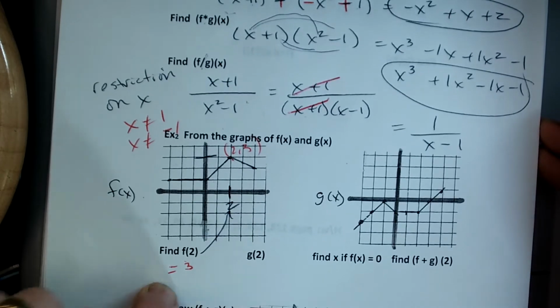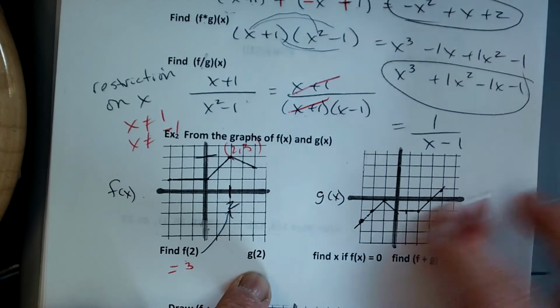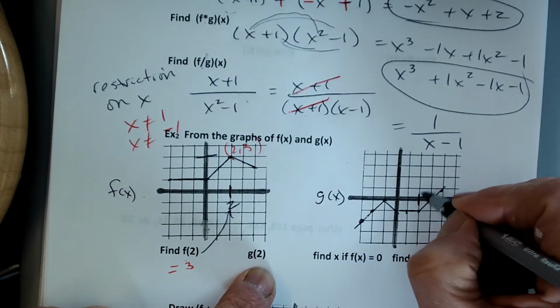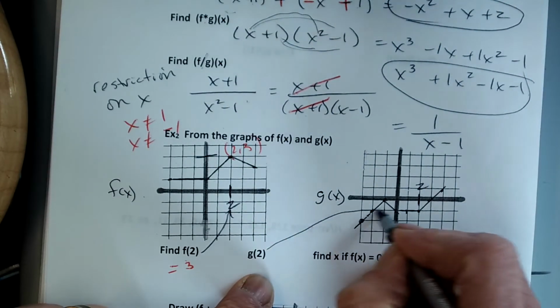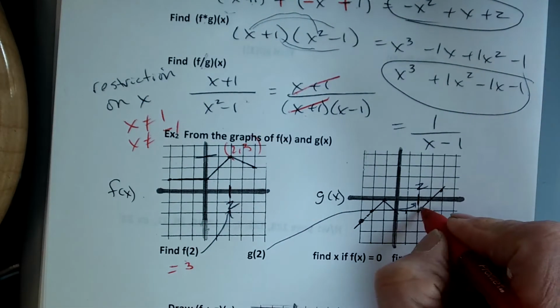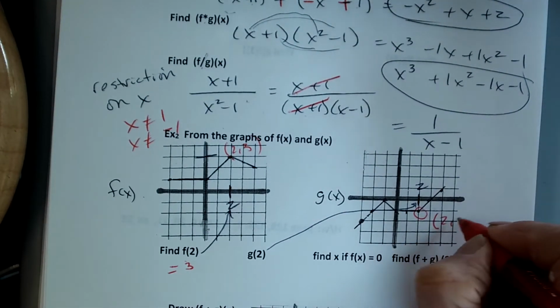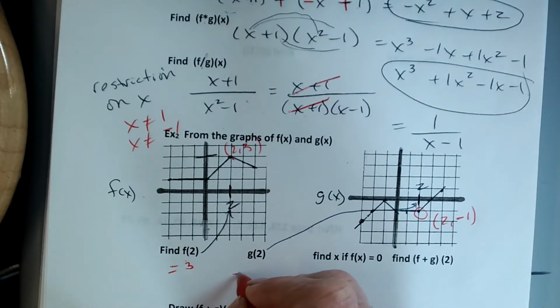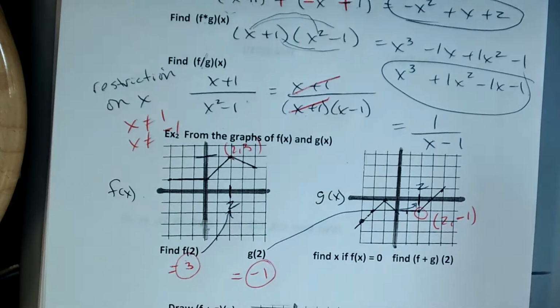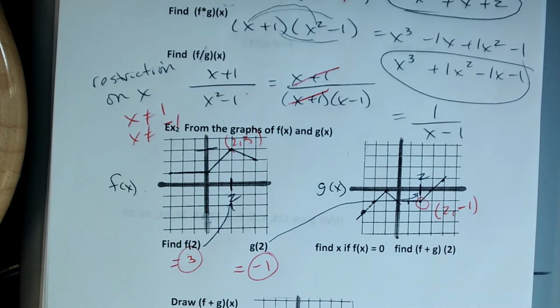Okay. g of 2. Well, here's my g graph, right? So let's find 2 on the graph. Here's my 2. And the answer is the corresponding y value. I've got a point at 2, negative 1, so g of 2 equals negative 1. Isn't that easy? A lot of kids miss this, but it's easy, okay?